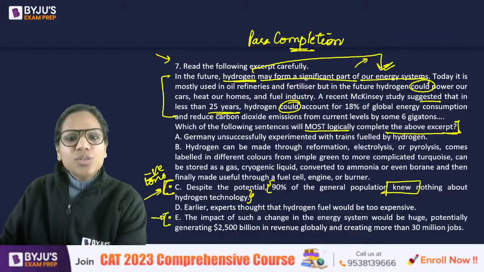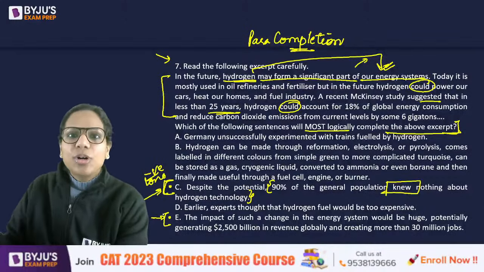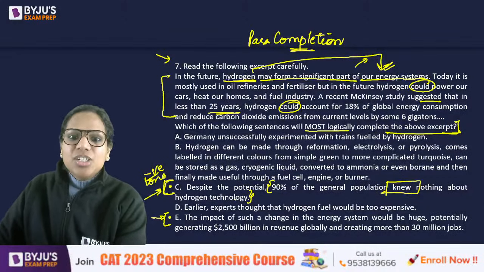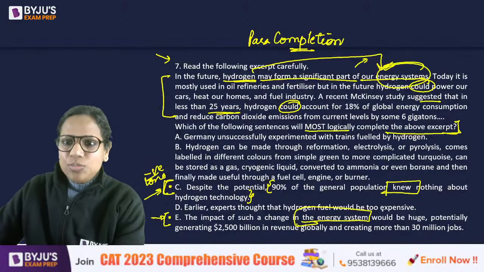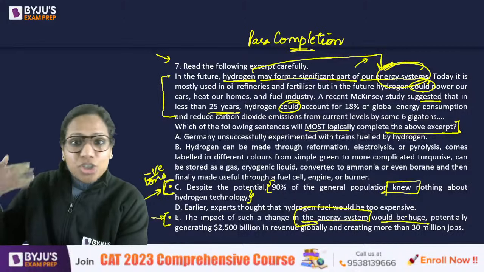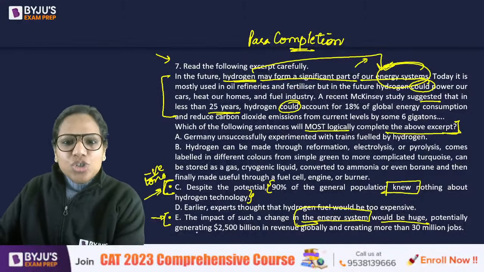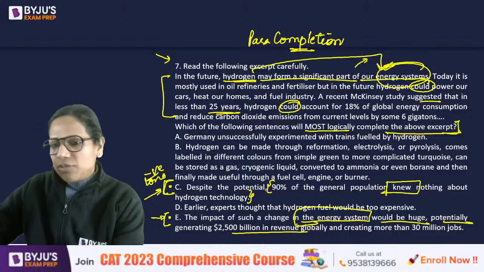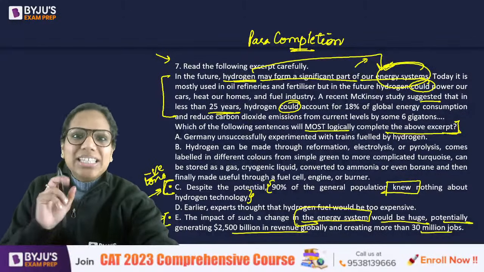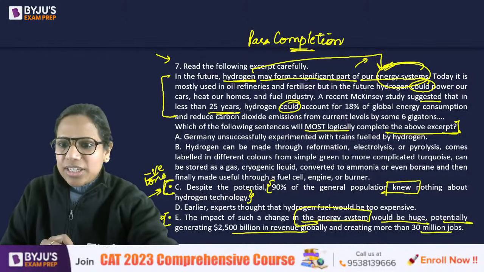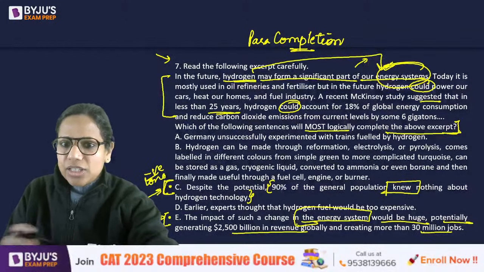So the last sentence would, in this line, continue to talk about the predicted impact, right? So the impact of such a change in the energy system, see, energy system would be huge. Again, predictions, estimations, potentially generating so and so revenue and so jobs. Hence, option E. Okay. So E is the answer.